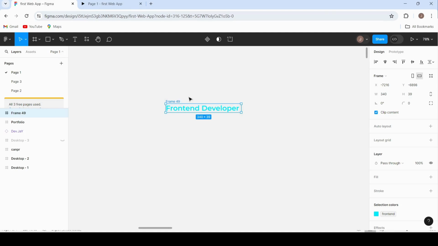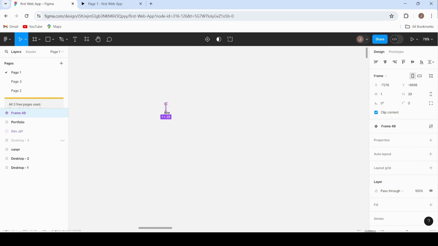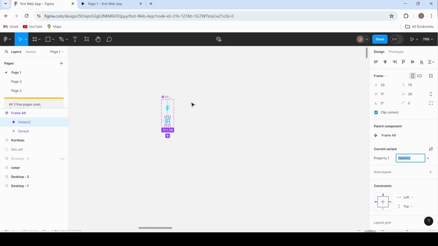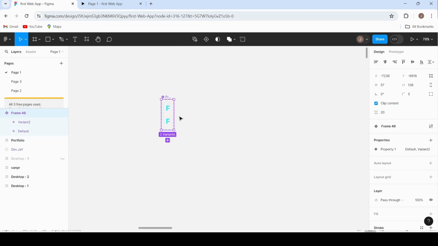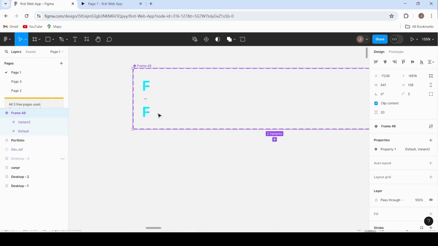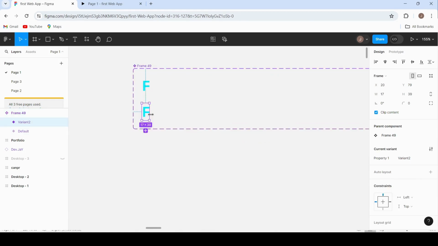After this, let's make the text into a component. Let's duplicate the component. Convert the text frame into a component and duplicate it just like I am doing here. Now clip the content in each duplicate progressively until you reach your final text.